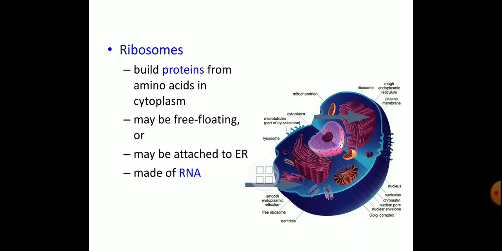Ribosomes build proteins from the amino acid in the cytoplasm. You will have to keep in mind or understand the function of ribosomes, because ribosomes play an important role in case of synthesis of a protein. Means amino acid molecules are joined with the help of polypeptide chains, but that takes place in the cytoplasm.